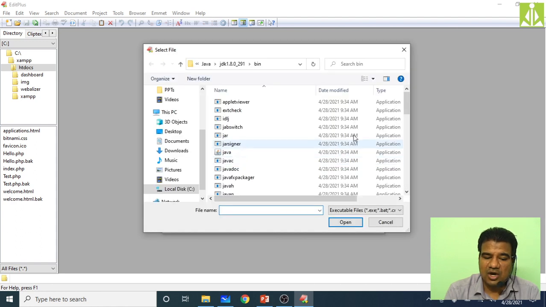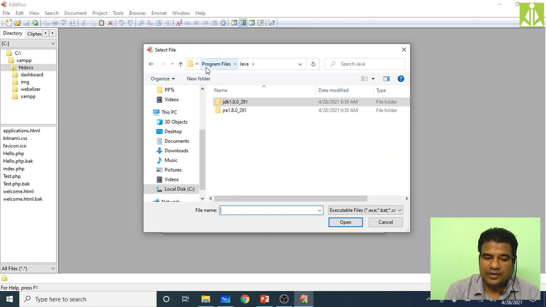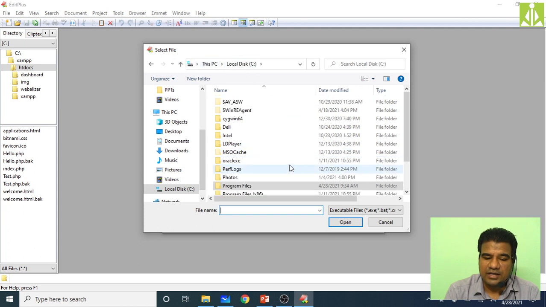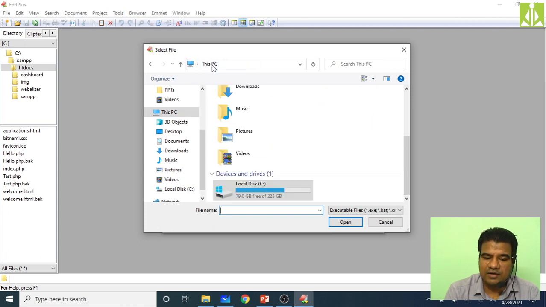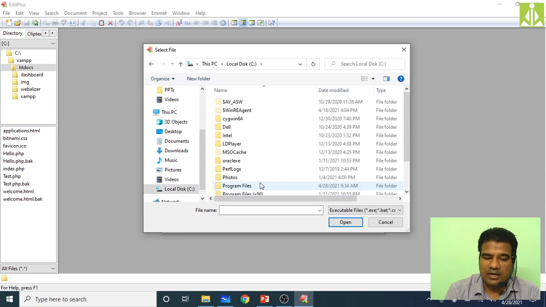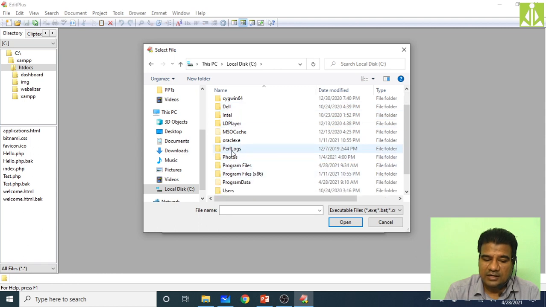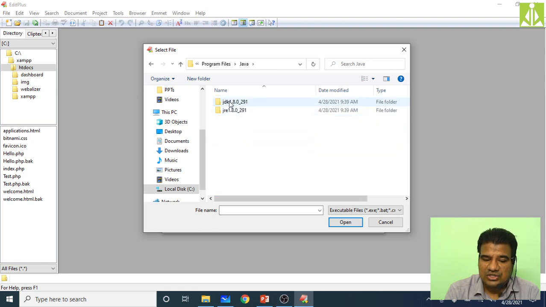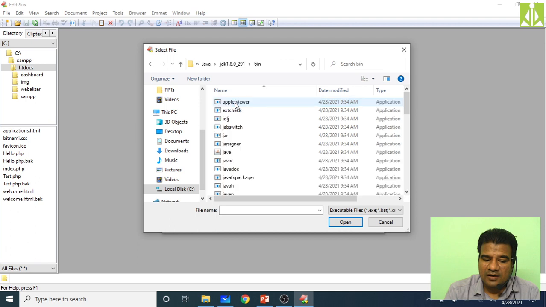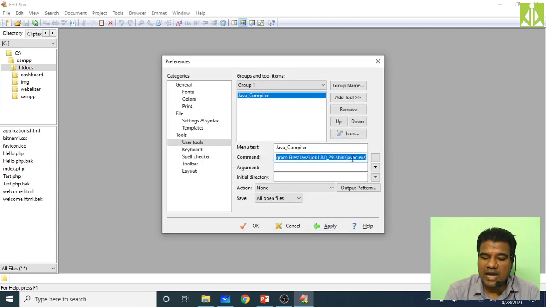After clicking on the three dots, you can see I'm starting from the C drive. Inside this PC we have Local Disk C. Double click that one. Then go to Program Files, then Java, JDK, bin. Here you have javac. Select this javac and click on open, so that the complete path will be added over here.